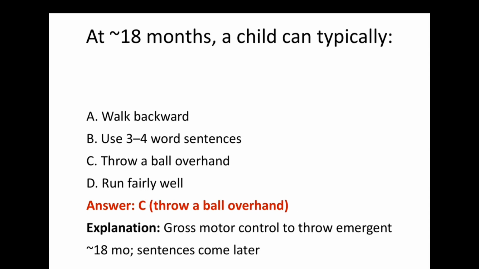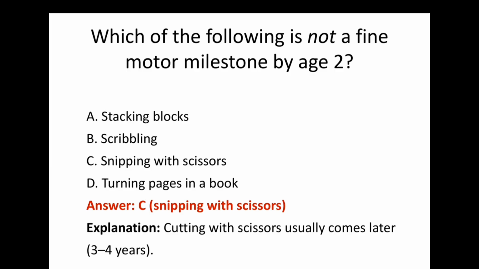The next question, at 18 months a child can typically, answer C, throw a ball overhand. So this is a gross motor control we can observe at 18 months of age. The next question, which of the following is not a fine motor milestone by age 2? And the answer is C, snipping with scissors is not a motor milestone we can observe by the age of 2. Generally we can observe it at the age of 3 to 4 years.